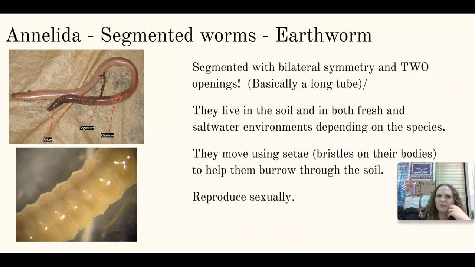This is the first group where the food comes in one end and the waste comes out the other. These guys live in soil in both fresh and saltwater environments, and it just depends on what species they are. And they move using these things called setae, and these are bristles on their body. It's actually these little spike-looking things right here. That's the setae, and it helps them pull themselves through the soil to help them burrow.